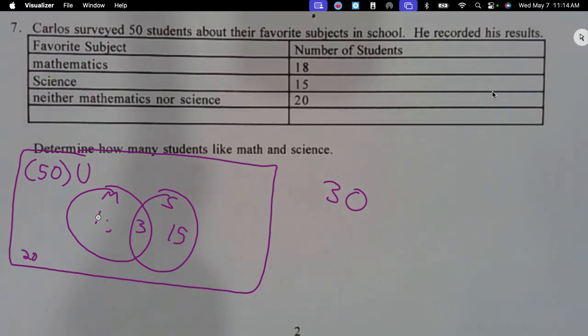Anyway, but it's not asking. This is really going to be subtracted. And that would really be subtracted. I always like to put parentheses. To me, that kind of helps because it's saying, okay, it's not really 50 out here. It's not really 18 in here, right? It's 18 minus 3 that's in there. I don't know if that helps you or not. It would help me if I did.